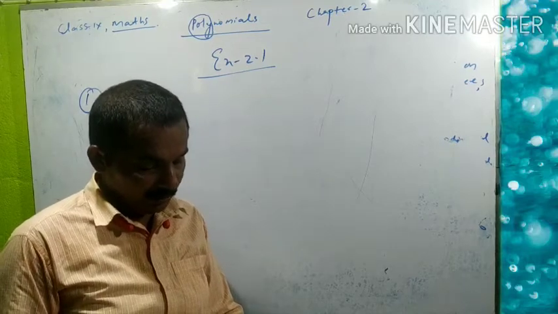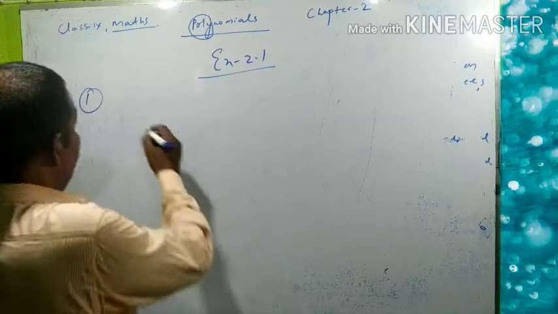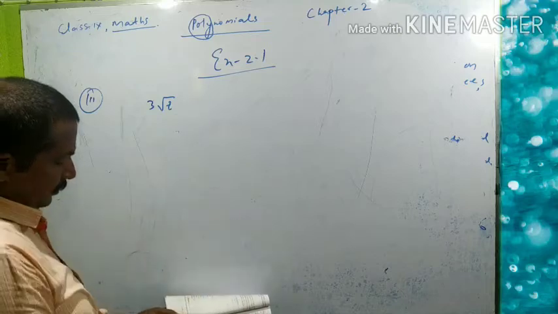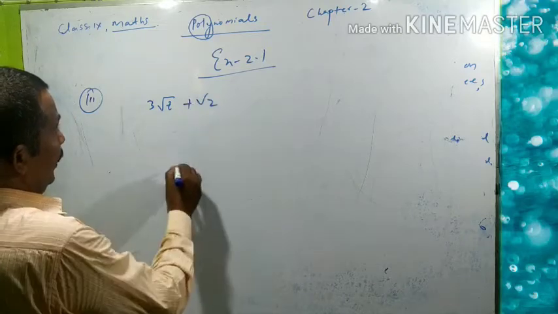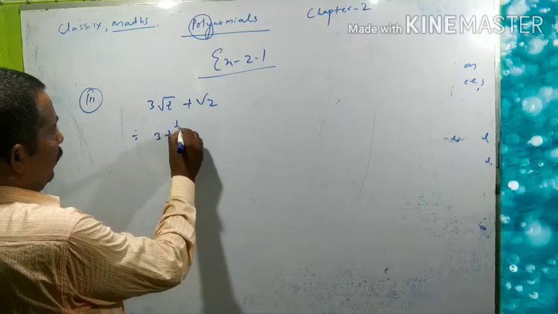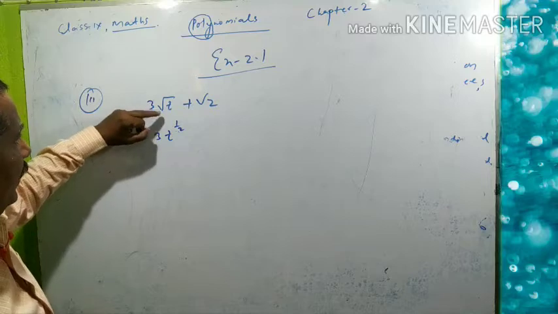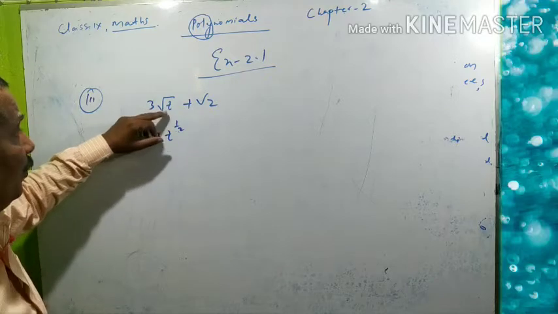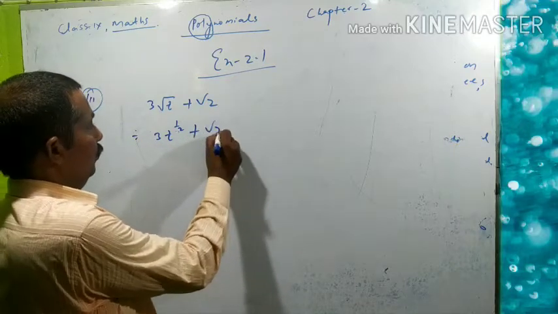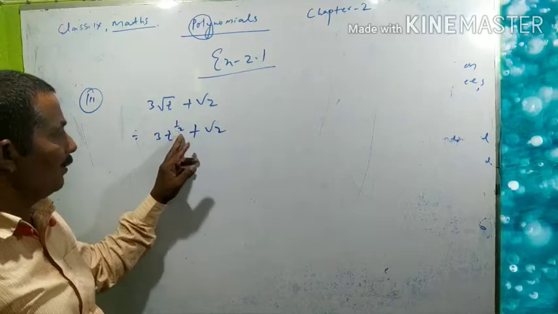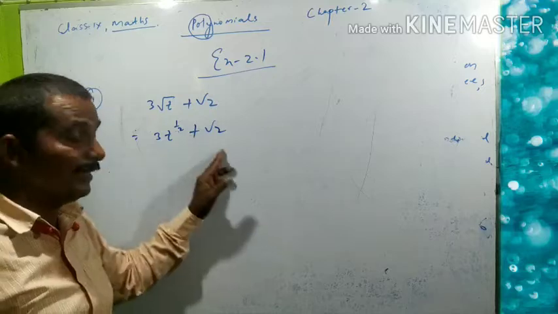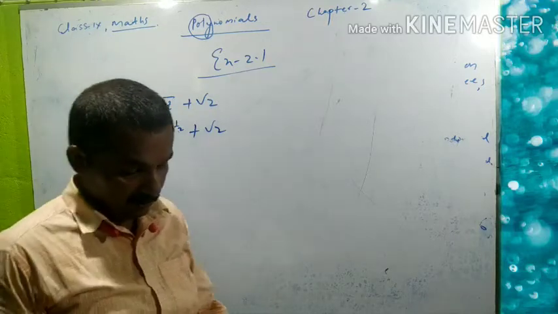Third number, 3 under root t plus root 2. I think it can be written here 3t raised to power half. It is second root of t, which means t raised to power 1 by 2, plus root 2. Try to understand here, its power is what here? 1 by 2, fractional power. It is not a whole number. So it is not a polynomial in one variable.